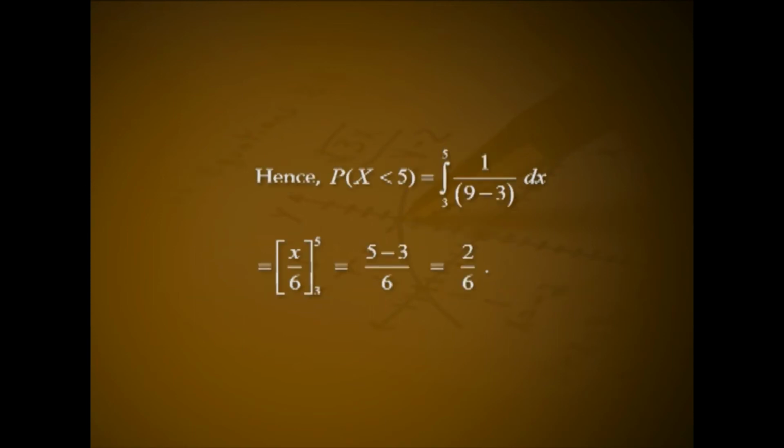Hence, probability of x less than 5 equals integral from 3 to 5 of 1 divided by (9 minus 3) dx. That is x divided by 6 over the limit from 3 to 5. That is (5 minus 3) divided by 6, that is 2 by 6.